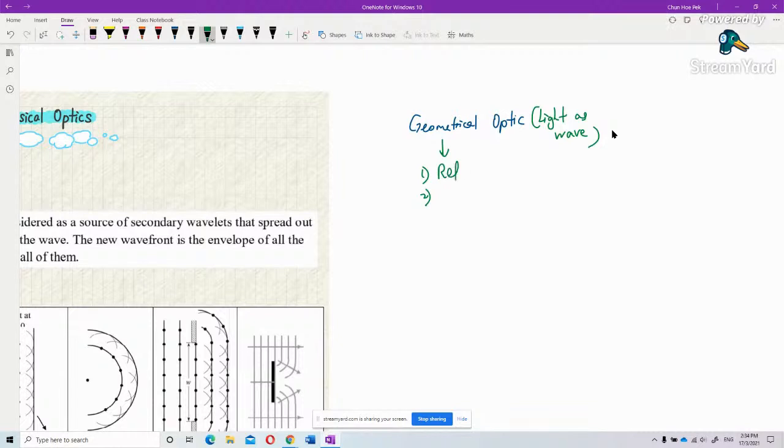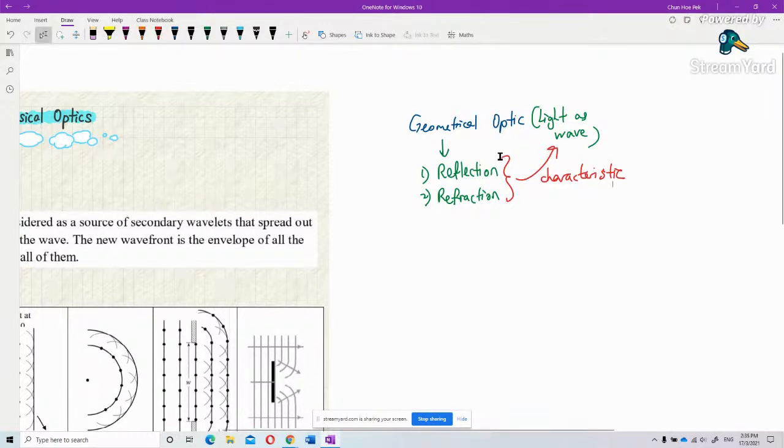reflection or refraction. These are characteristics of a wave. Only a wave can behave like this. Only a wave can be reflected and refracted. These are wave properties.